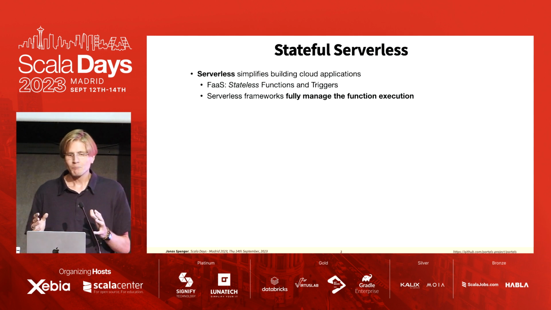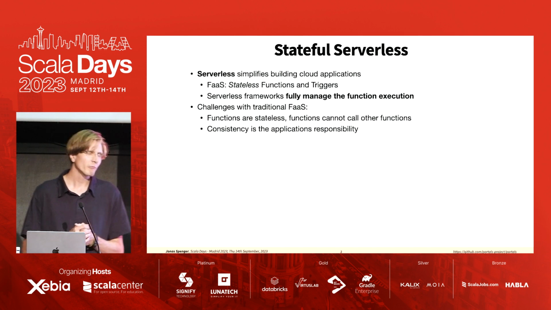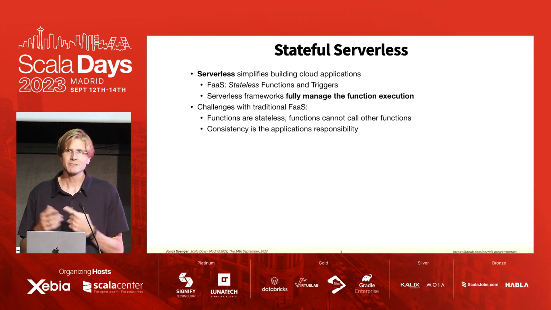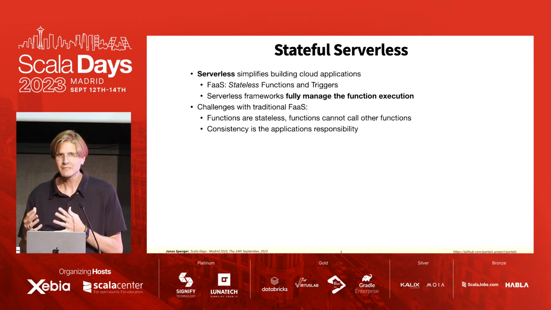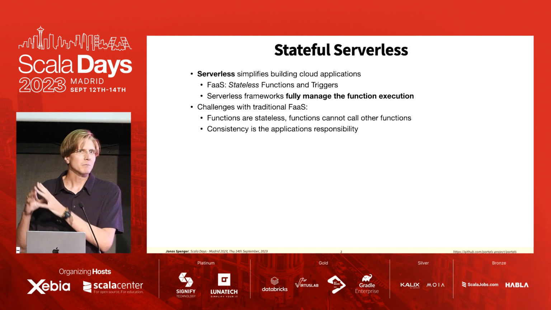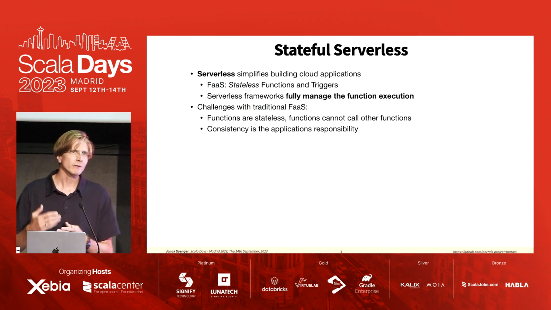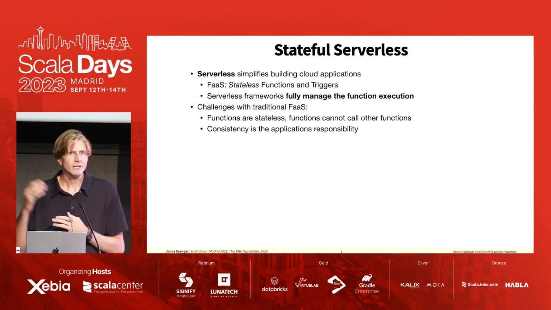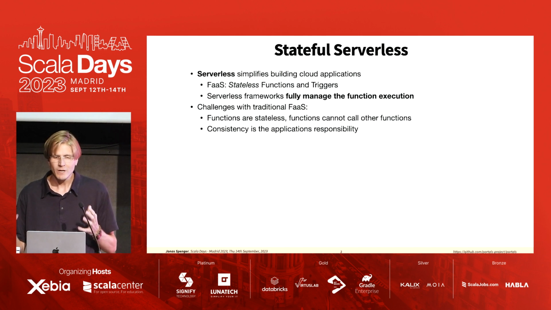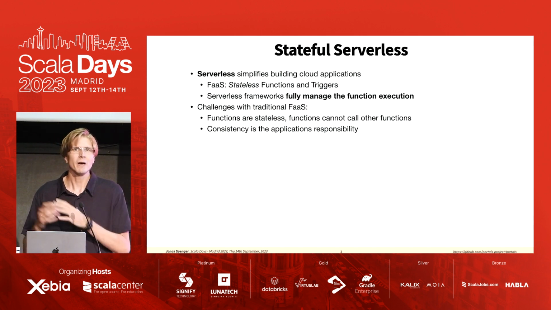Okay? So this has, as I said, greatly simplified things, but there are some challenges with traditional function as a service frameworks like AWS Lambda. The first challenge is that these don't have state. In order to have state, you need to manually use some external state backend, some database somewhere. Also, functions cannot call other functions directly. So again, you need to manually call the trigger via a network request. And what does this lead to? Well, because of these two things, the consistency now is all the responsibility of the application, right? So the application has to manage the consistency.